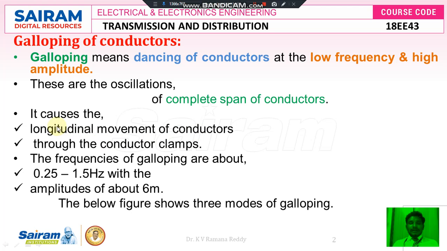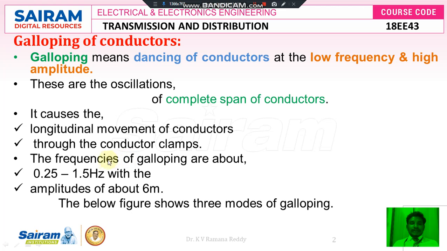Longitudinal movement of the conductors means left corner to right corner, but there is no chance for the conductors to move in latitude. So it causes longitudinal movement of the conductors to the extreme left side and the extreme right side through the conductor clamps.